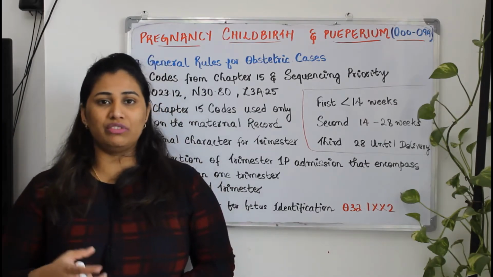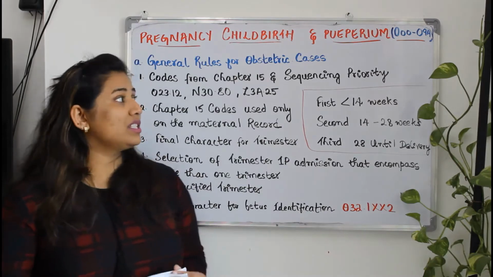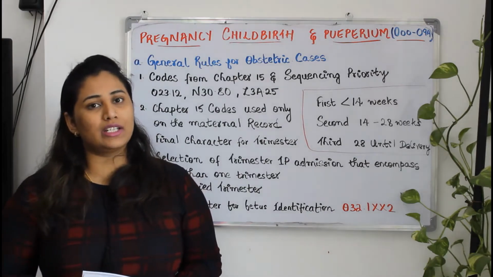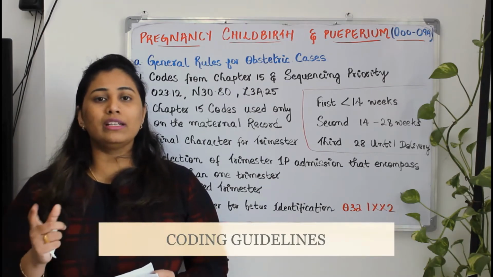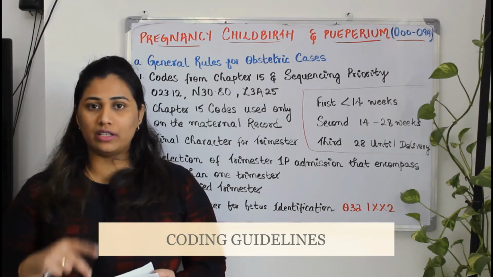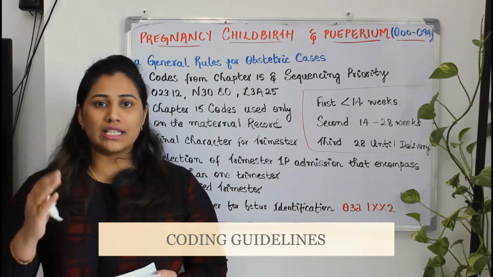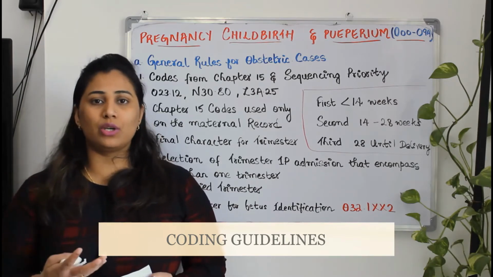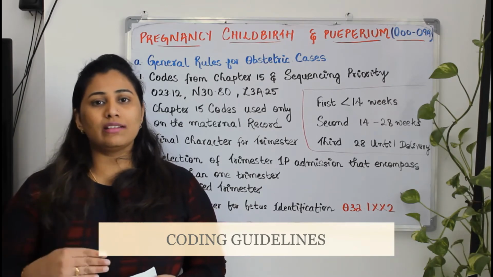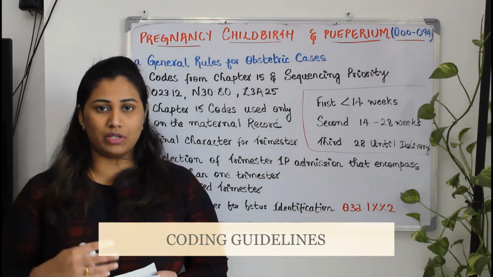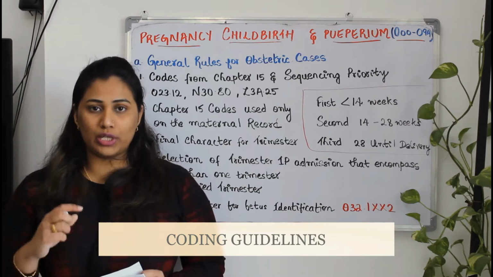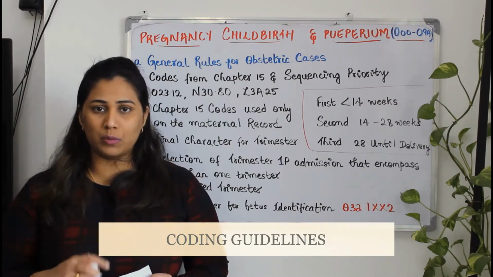Today we'll be dealing with the 15th chapter, which is pregnancy, childbirth and the puerperium. The category codes belong to O00 to O9A. In this chapter, it is divided mainly into two: the general OB guidelines and specific OB guidelines. In the general coding guidelines, there are almost 6 things which you need to remember, and it is very important to remember this.